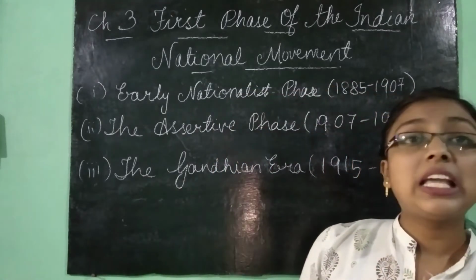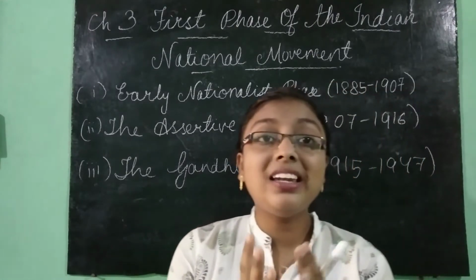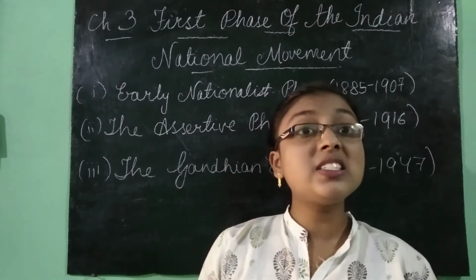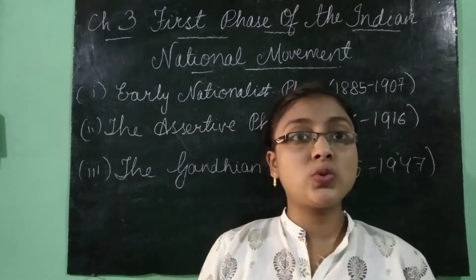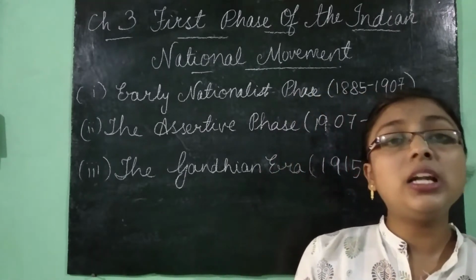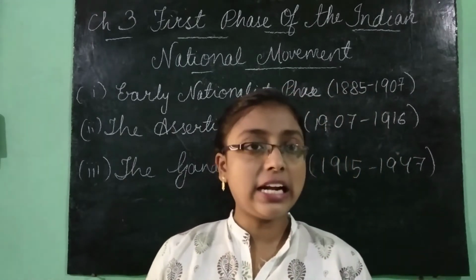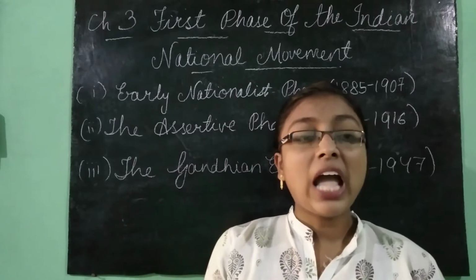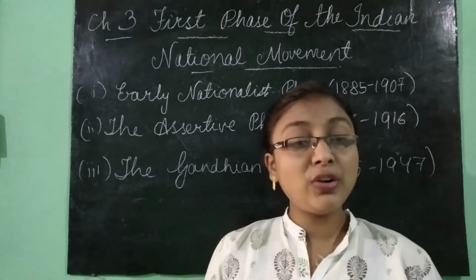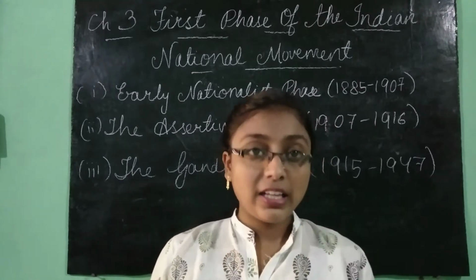Okay, so these leaders had a common idea, and they all believed in open-minded and liberal ideas. Okay, and they also thought that the British were just. That is, the British can do justice to us, but the only problem is that they are unable to know the actual problem of the Indians. So they said that we would be loyal to the British, because we have belief in you. If we would be loyal, then we believe that you would also be loyal to us, and there would be